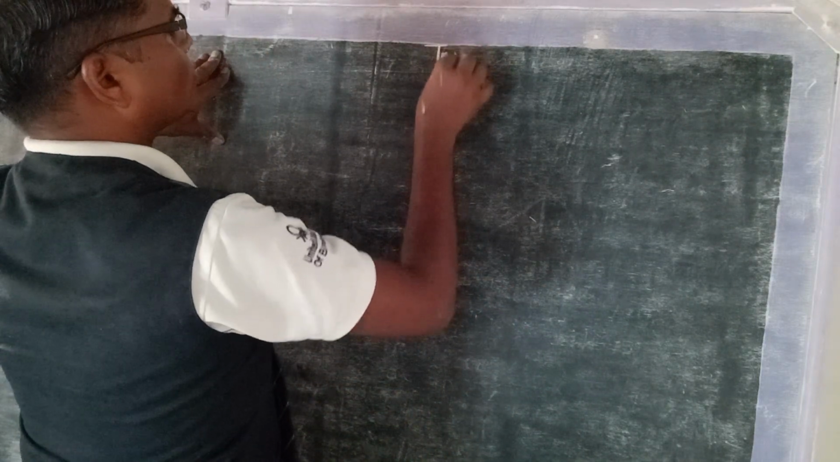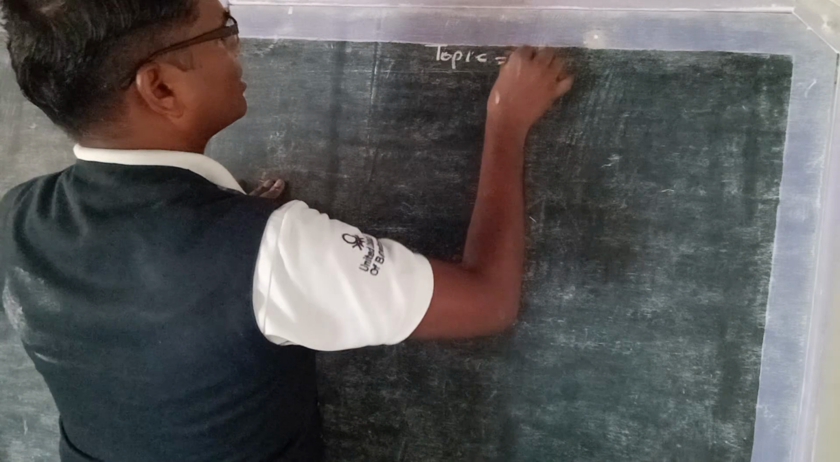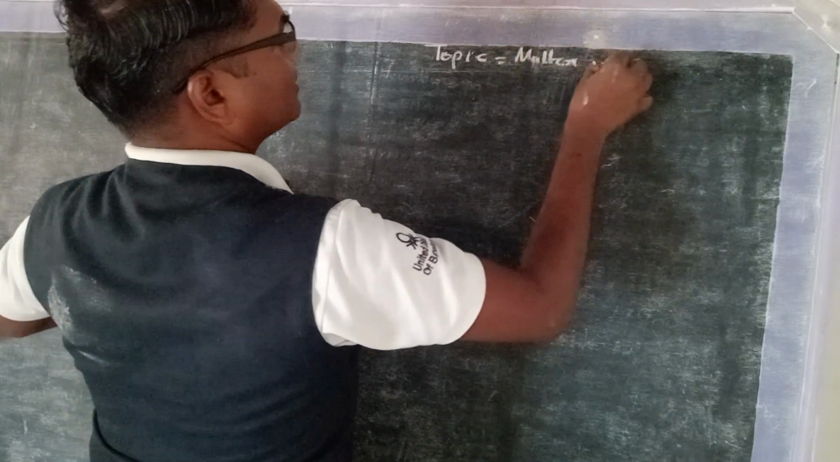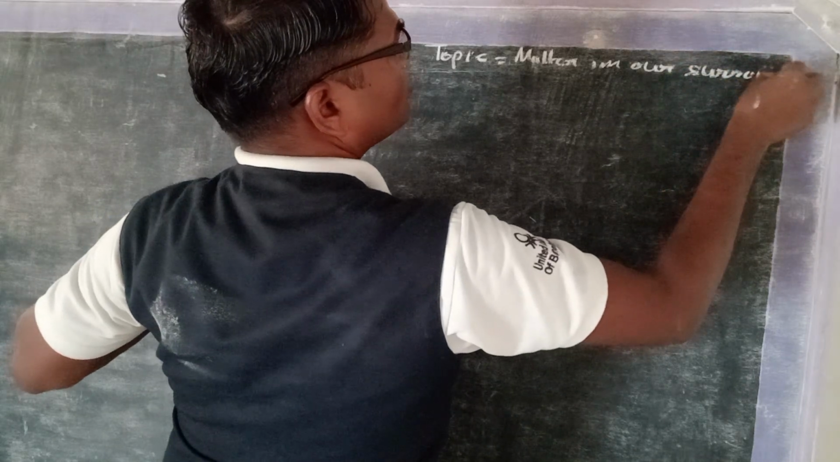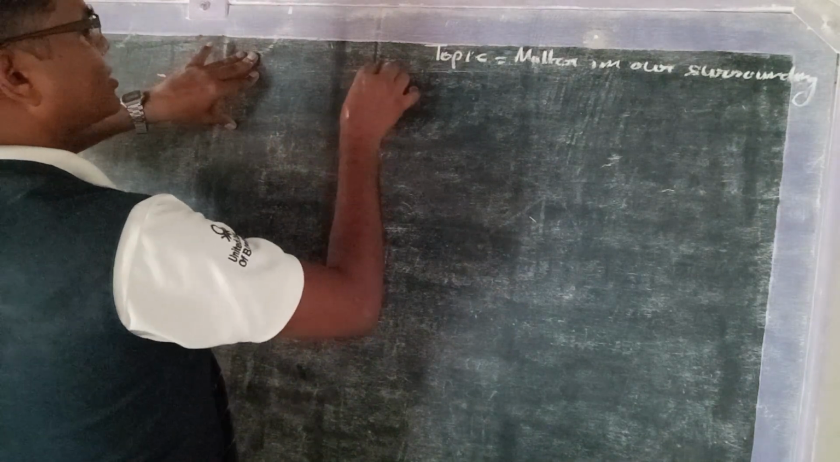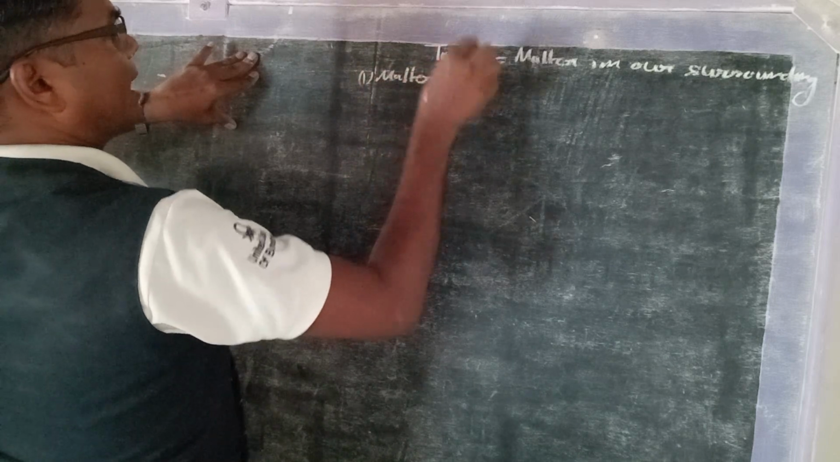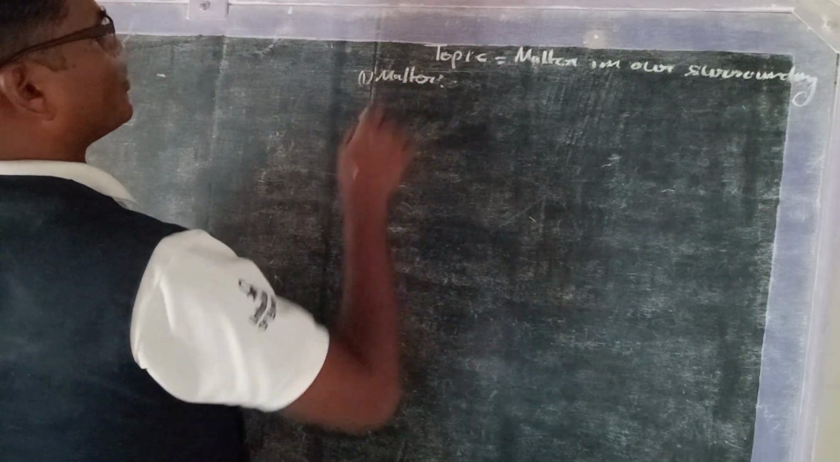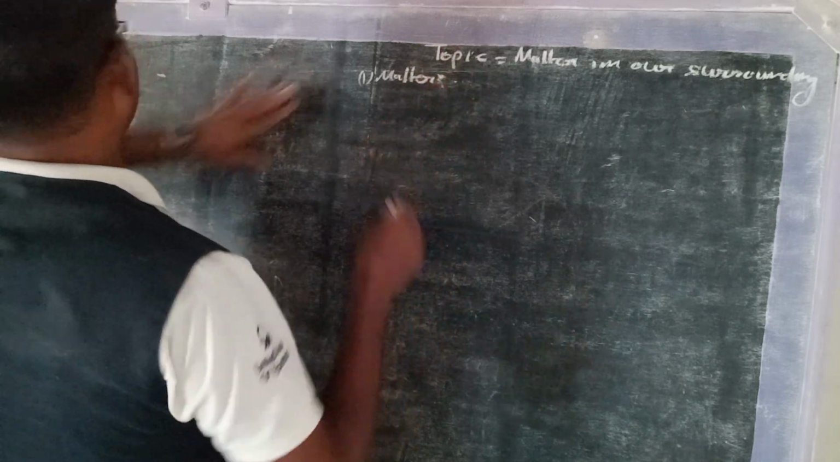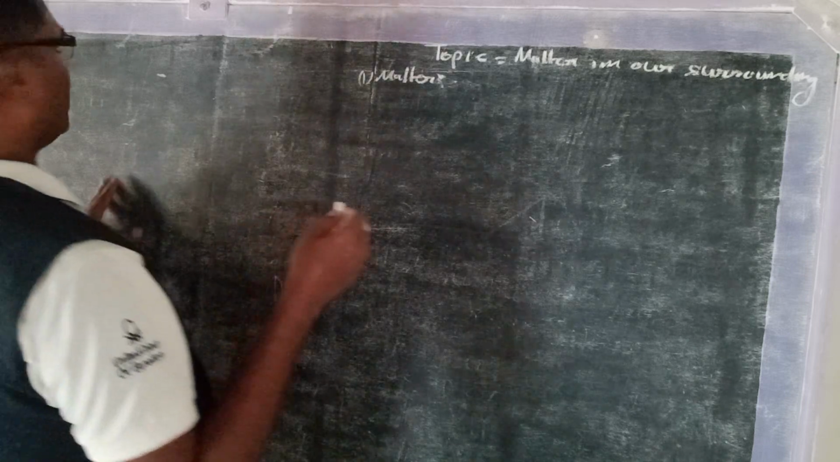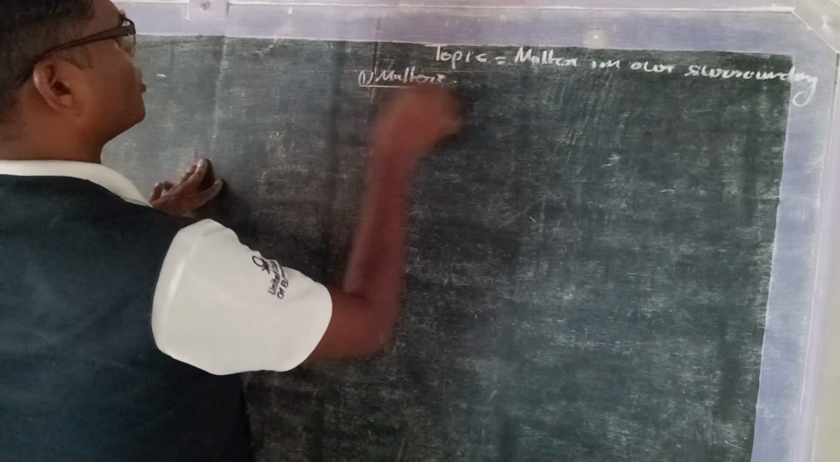Here are the topics. We will write the topic here: matter in our surroundings. First we have taken matter: anything that has a mass, occupies space, and also has a volume is said to be matter. So we have studied about matter first.